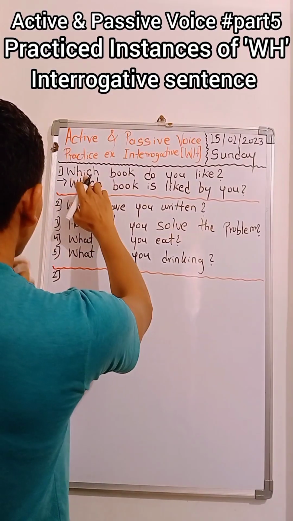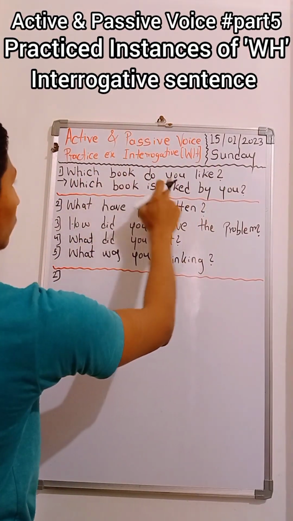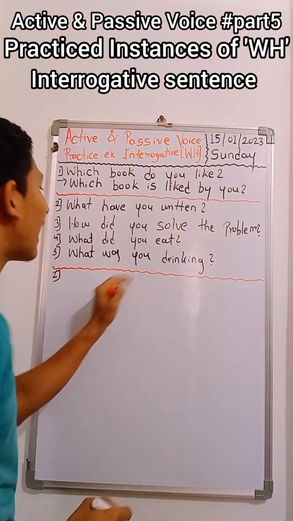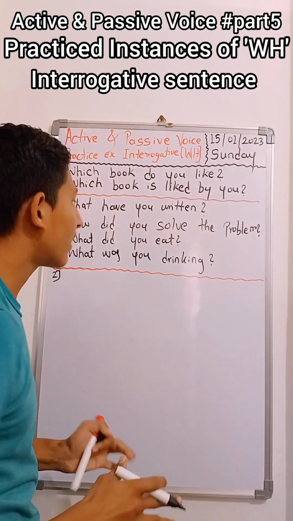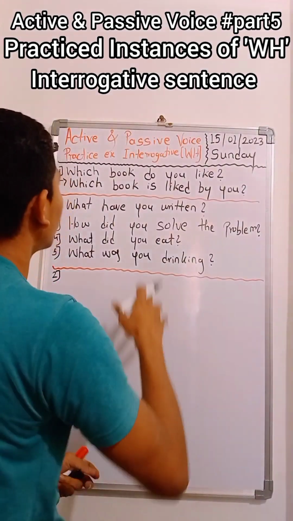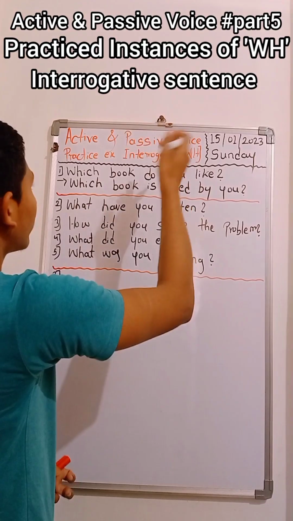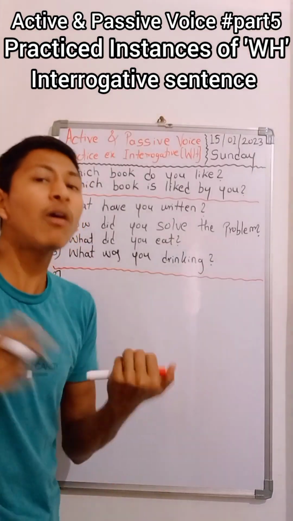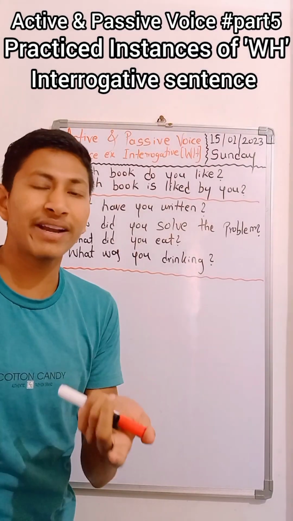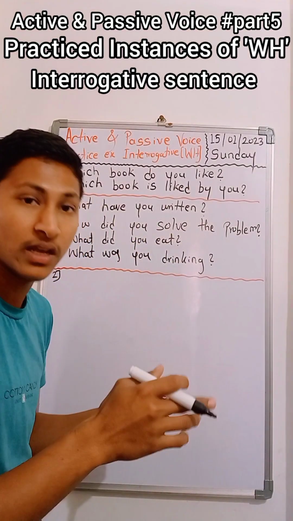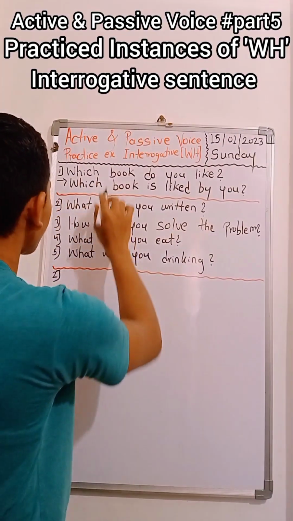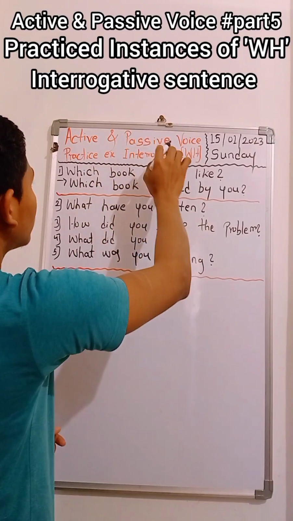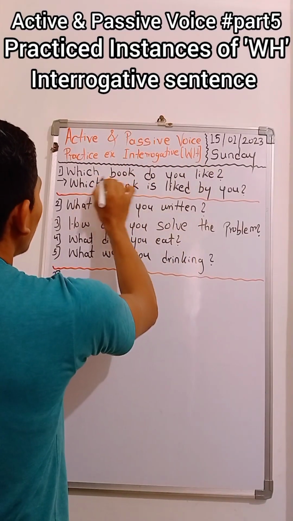Which book do you like? Which book is liked by you? What you are observing here is that there are 4 steps. Yesterday I told in gist the rules of transforming active to passive whenever the active voice is in the interrogative WH type. Just for your clarification, I will introduce those rules in this video as well. There are 4 steps to transform active to passive here. Which book do you like?